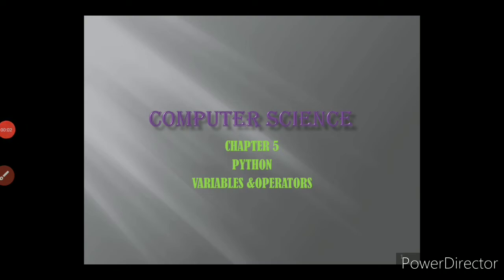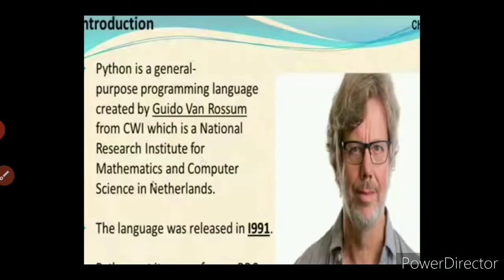Students, today we are going to see computer science, the fifth chapter. The chapter name is Python. In Python, the topics we are going to learn about are variables and operators. So what do you mean by Python? Python is an application program, otherwise a programming language, which is used for scientific and non-scientific purposes.